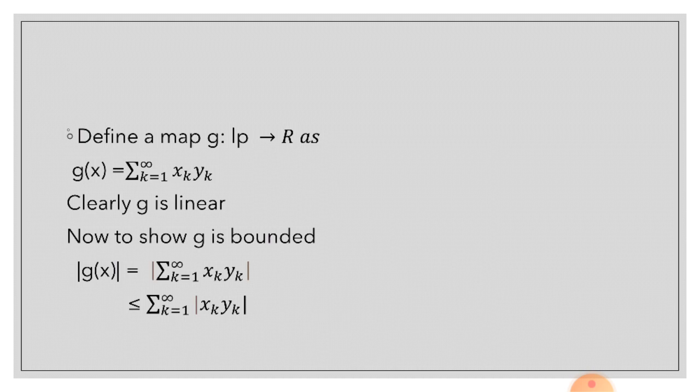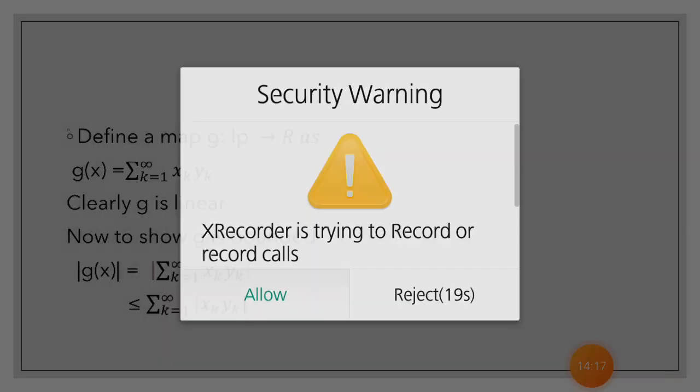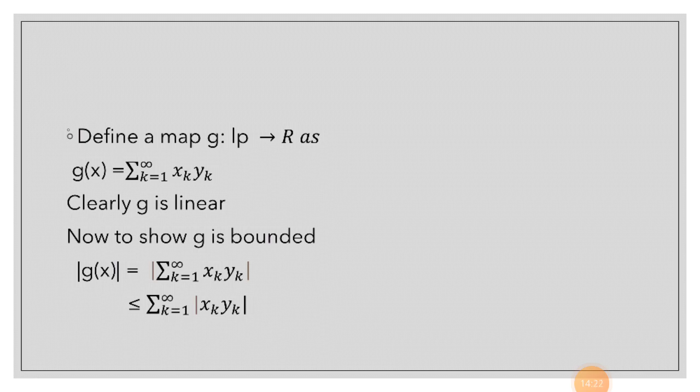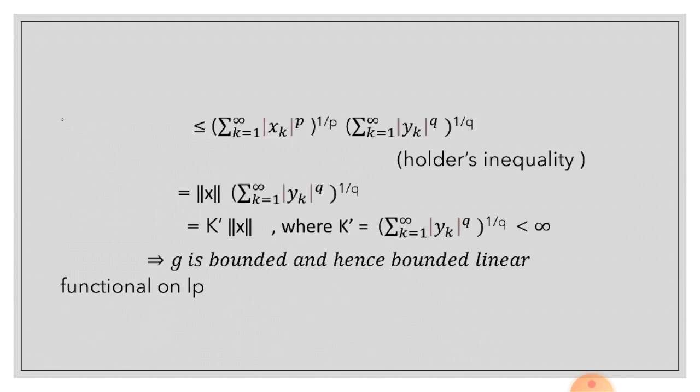Clearly g is linear. Now to show that g is bounded, |g(x)| = |Σ_{k=1}^∞ x_k y_k| ≤ Σ_{k=1}^∞ |x_k y_k| ≤ (Σ_{k=1}^∞ |x_k|^p)^{1/p} · (Σ_{k=1}^∞ |y_k|^q)^{1/q}, using Hölder's inequality, = ||x|| · (Σ_{k=1}^∞ |y_k|^q)^{1/q} = k' ||x||, where k' = (Σ_{k=1}^∞ |y_k|^q)^{1/q} < ∞. That implies that g is bounded, and hence a bounded linear functional on l^p.